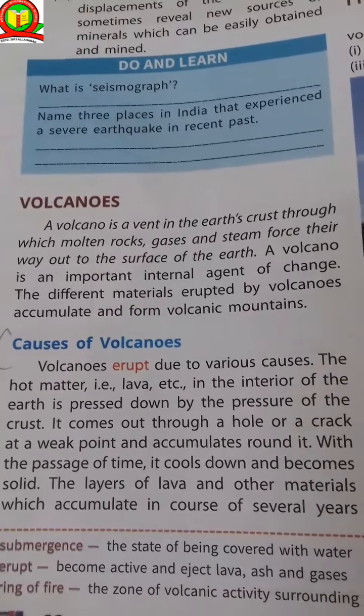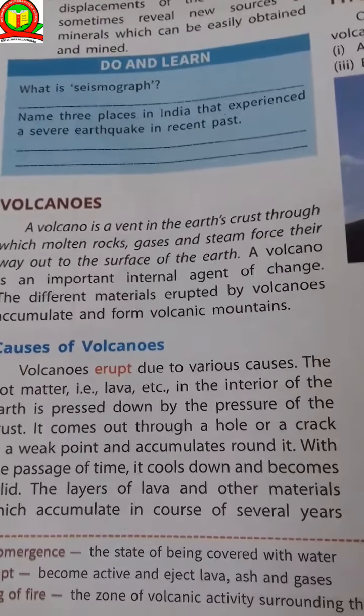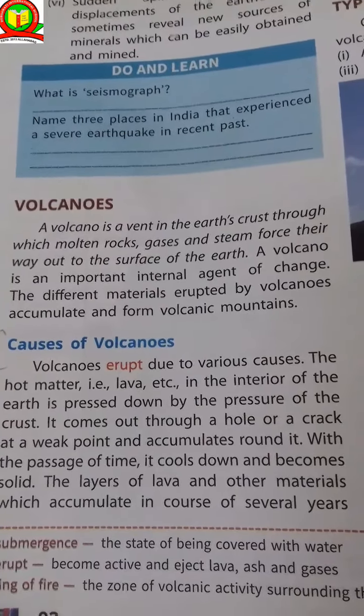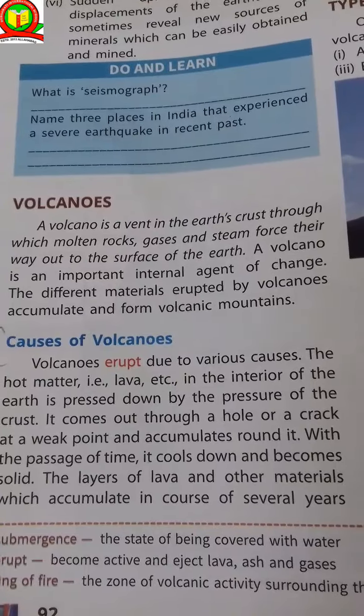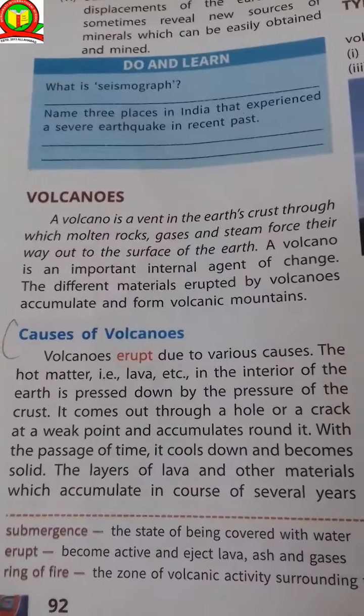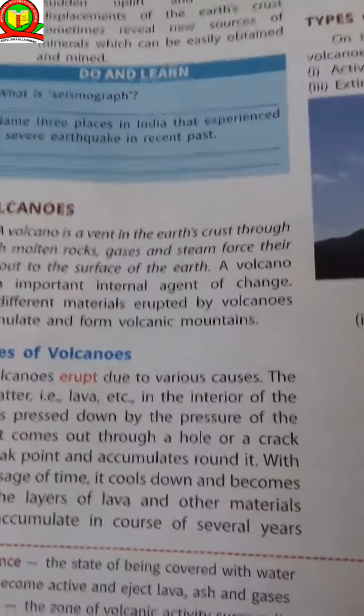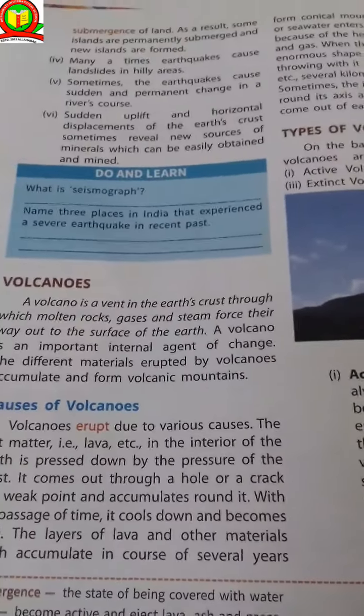The hot matter, lava, in the interior of the earth is pressed down by the pressure of the crust. It comes out through a hole or a crack at a weak point and accumulates around it. The layers of lava and other materials accumulate over several years.